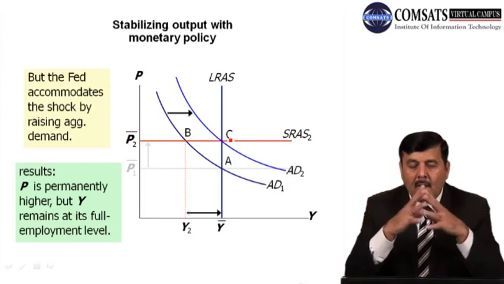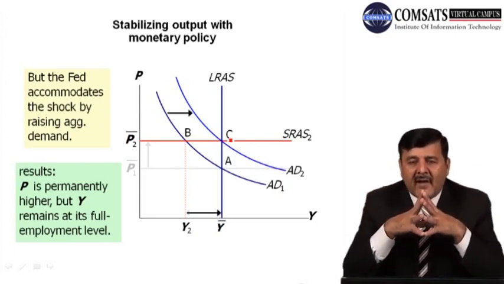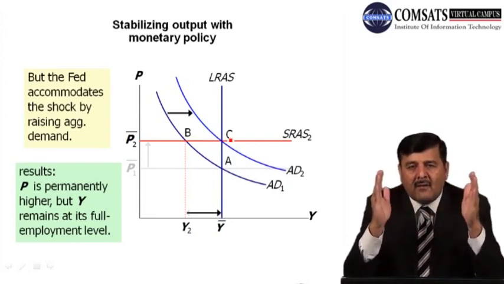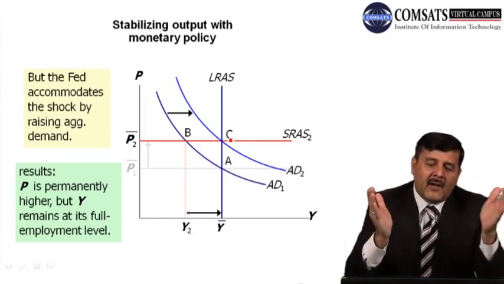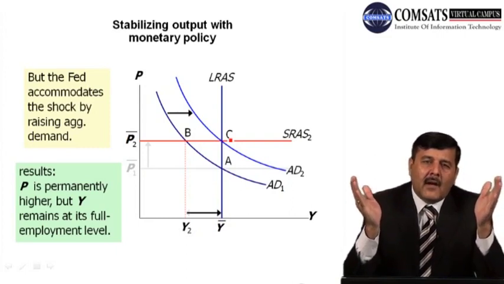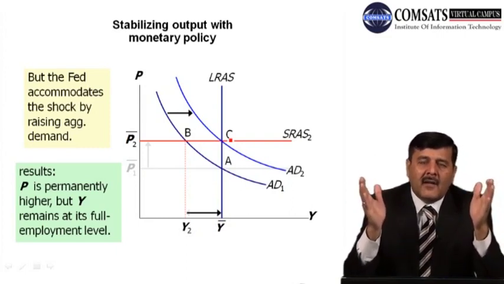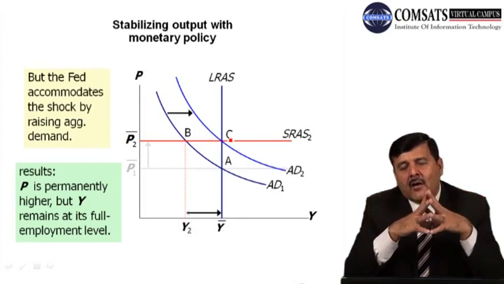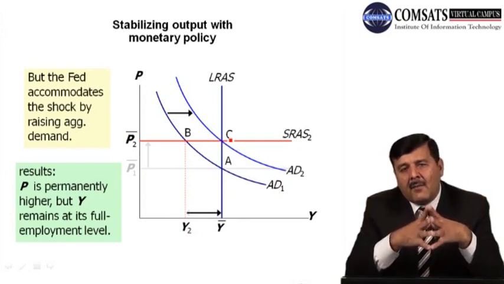So you see what happens with that supply shock. Because of that supply shock, initially prices increased, and the economy came to a different point, from A to B. But the government, the policy maker, to stabilize or to get rid of that shock, increased the money supply.